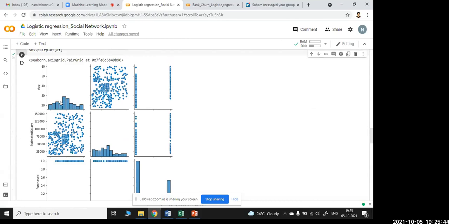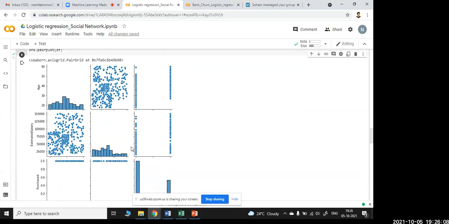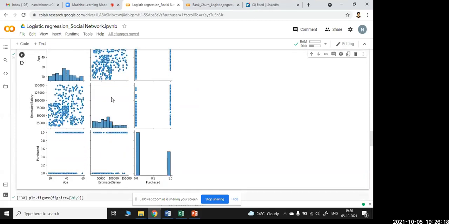So for age, you can see the histogram diagram and the scatter diagram, as well as one more kind of chart, and the same for estimated salary as well as purchase. It is simple: 0 is this many, 1 is here, with the salary, and purchase is with this many. So it gives the relationship between age, estimated salary, and purchased. I will not be using the word correlation, it might confuse you, but this is just a plot which has been done for the exploratory data analysis.